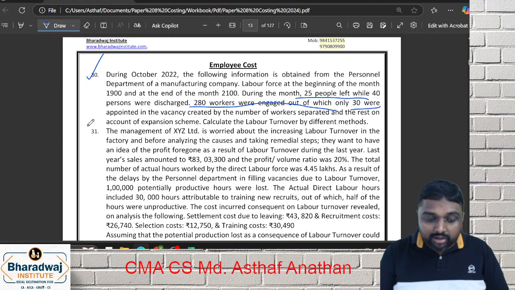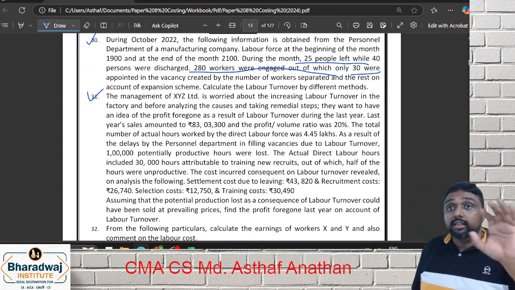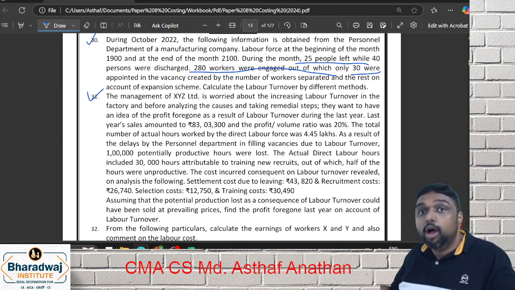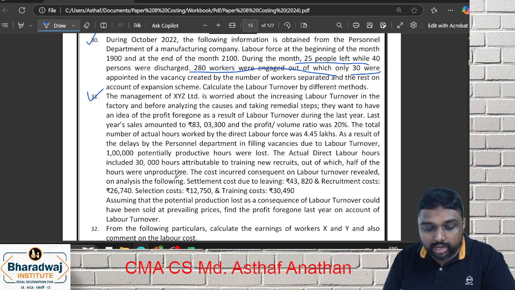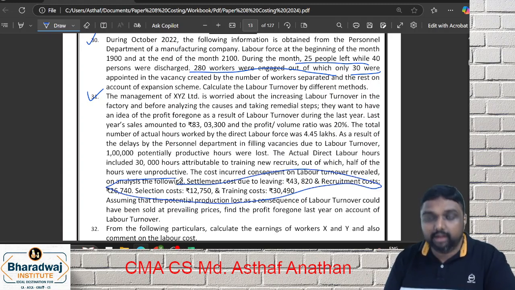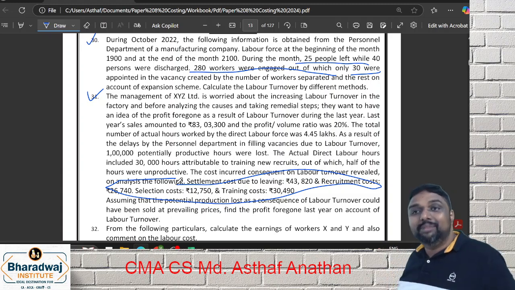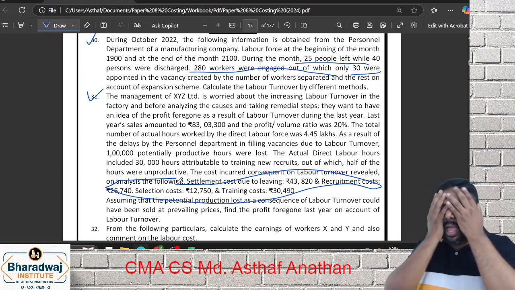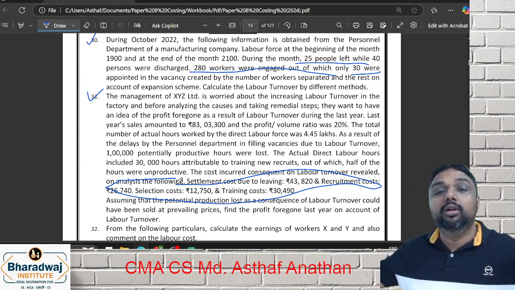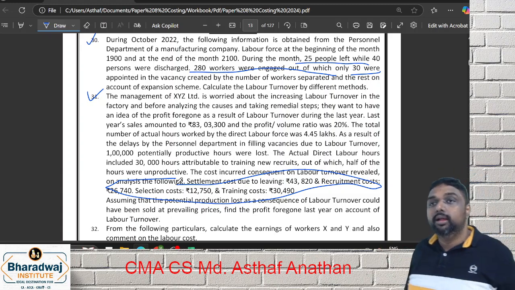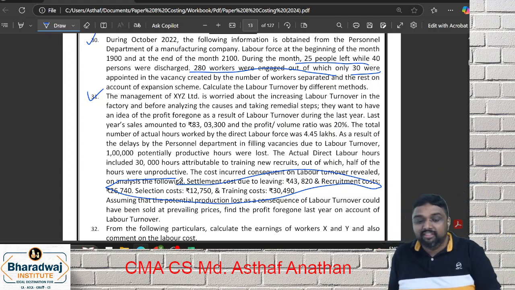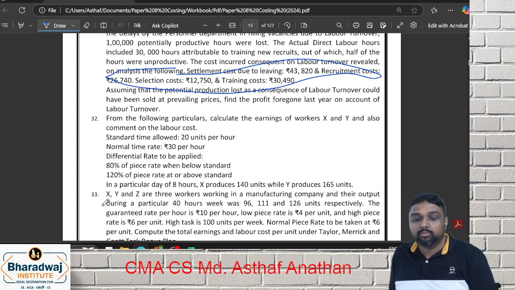Now coming to 31, which is also a labor turnover question. Here they are not asking for the method, they are asking for the profit forward. We add all the items, then we take the sales loss. That's all. So this is the labor chapter, my dear friends. The labor chapter is not a big thing. If you prepare systematically, we are able to finish very fast. So we discussed labor turnover. These are all 2-mark model questions.